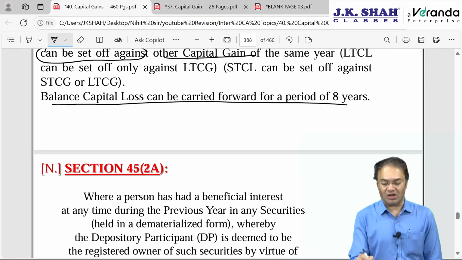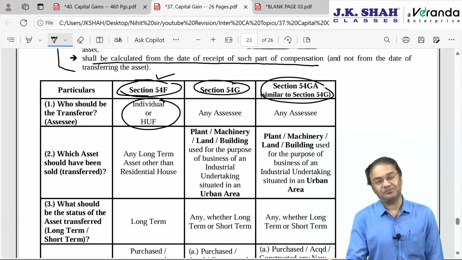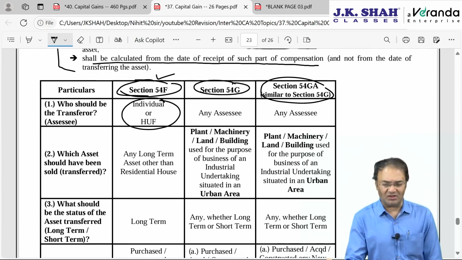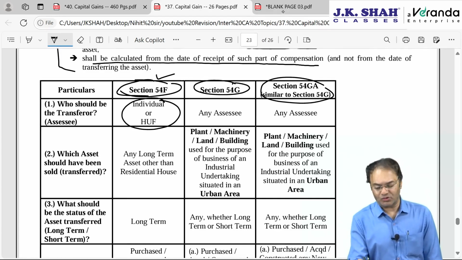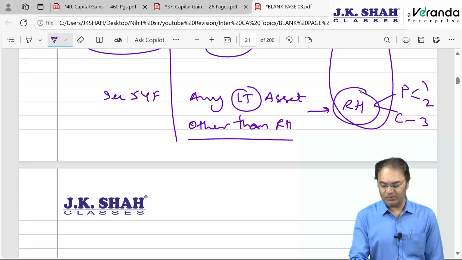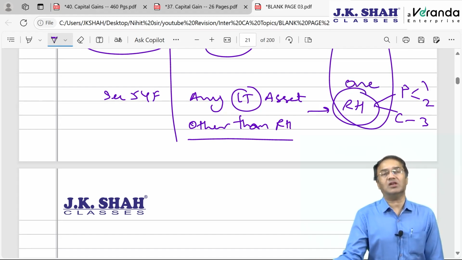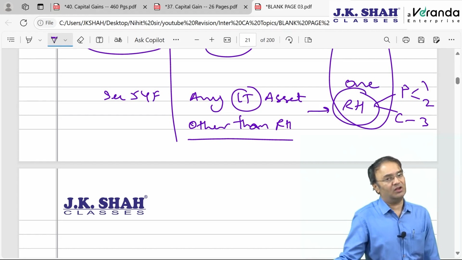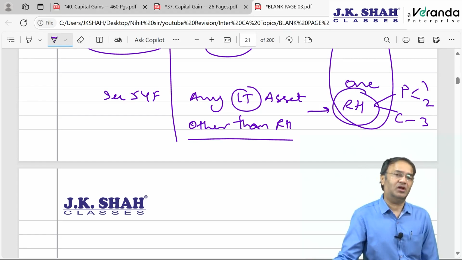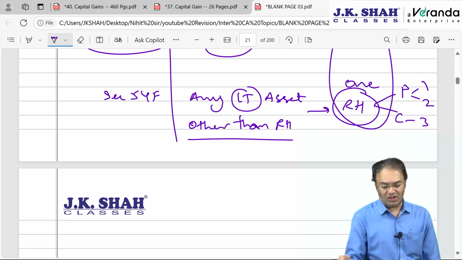Here also capital gain account scheme benefit is available. Lock-in period again 3 years. The newly acquired house should be in India. This should be in India. It should be only one residential house. If you are buying more than one, then ignore the second one or ignore any one of them. Only any one of them can be used.